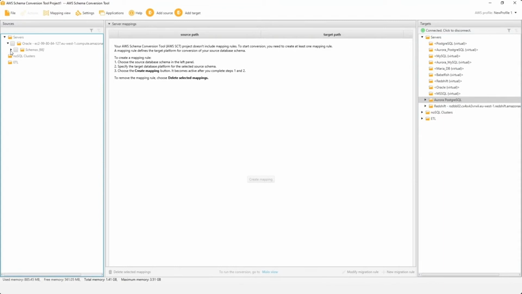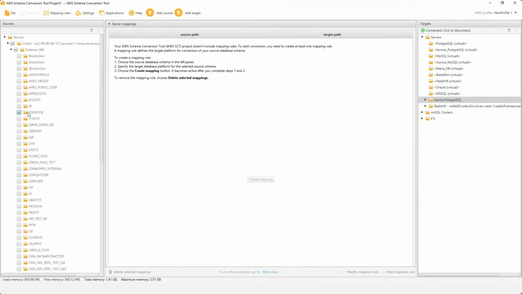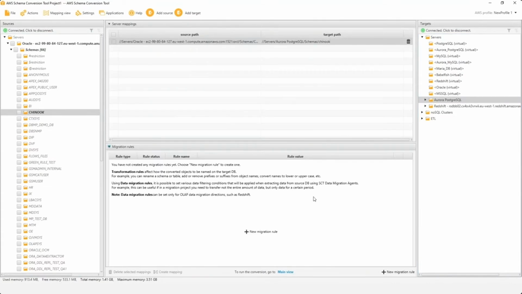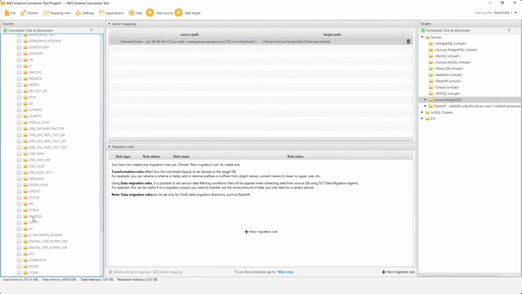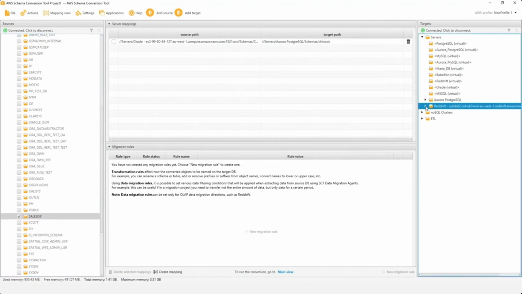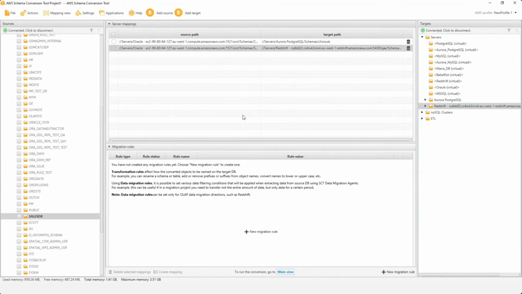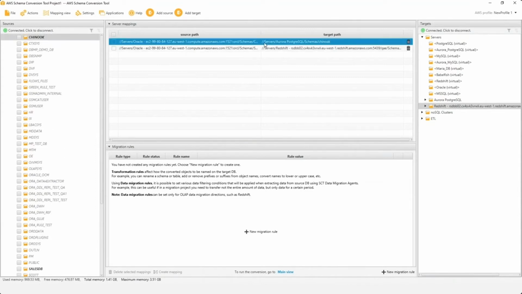Now, next thing, I'll see all the schemas. So Chinook is the schema that I would like to map to Aurora Postgres. So I'll create a mapping. And I also have another schema called sales and sales DB schema, which is where I want to do analytics, which I am going to move to a data warehouse. And I've mapped it to Redshift. Once I have added this, as you can see in the central panel, I see both the mappings. So I have one schema mapped to an OLTP, the other schema mapped to a data warehouse. And that's what you see in the central panel, those two mappings.